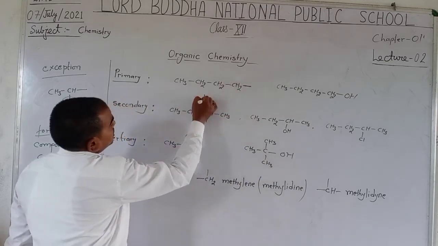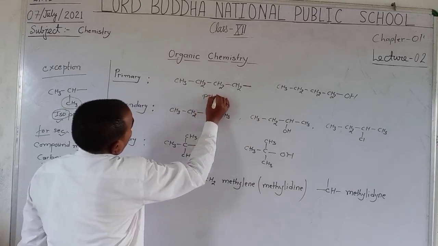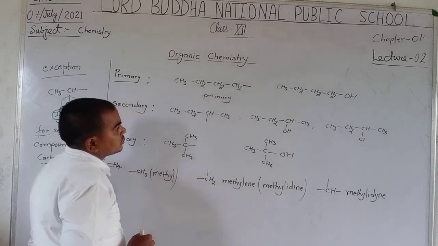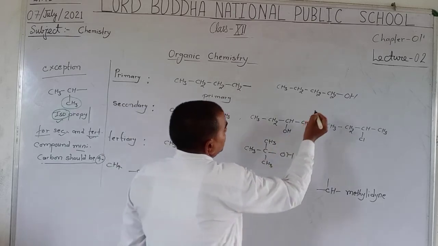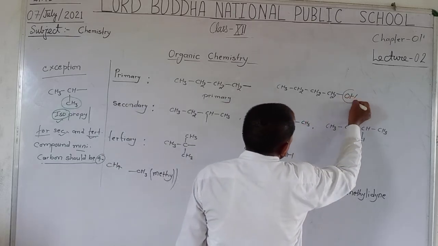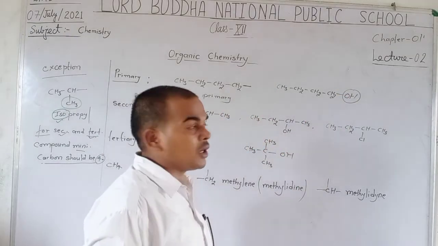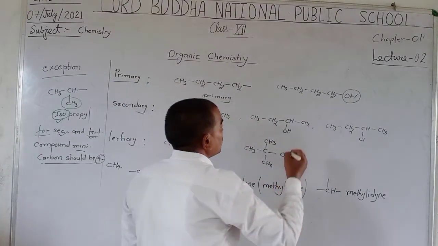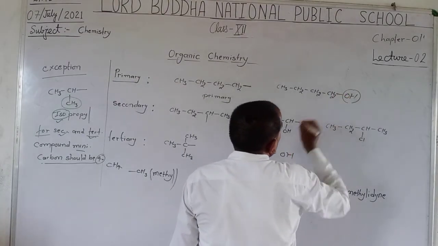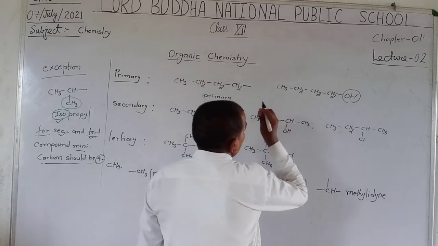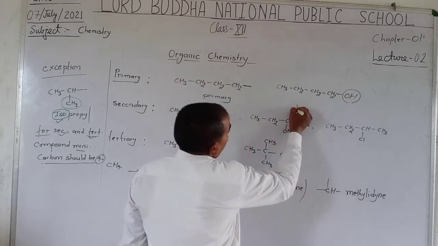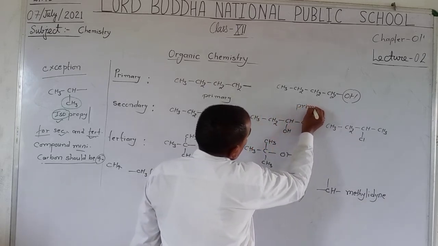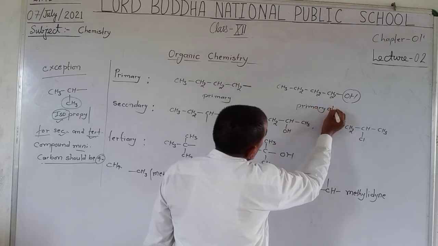Like here, the OH group, the alcoholic group, is attached at the primary carbon, so this is known as primary alcohol.